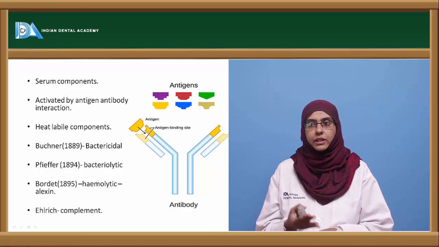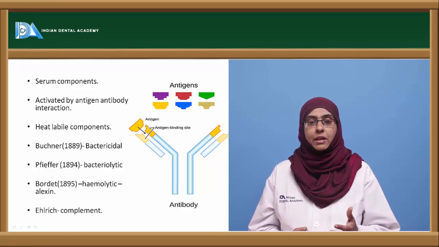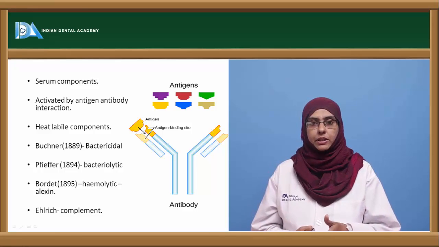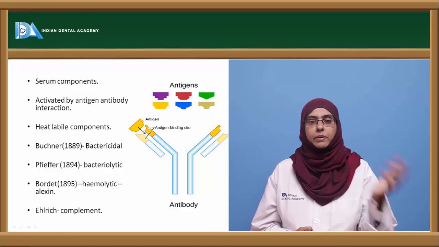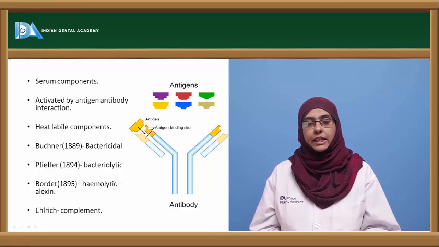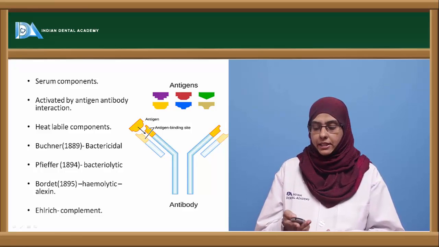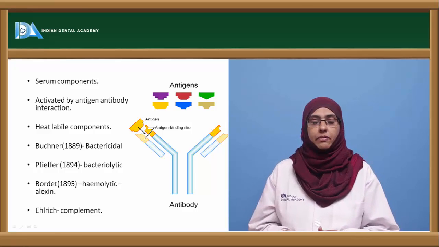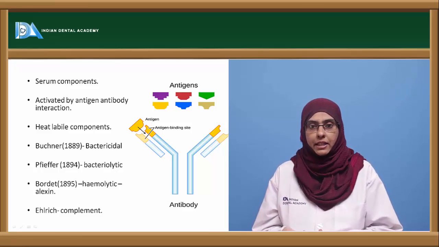Finally it was Bordet who said that bacteriolytic and hemolytic activity is present in the normal serum, and that the serum contains certain components that complement the activity of the antibody. So apart from heat stable antibodies, other components are also present in the serum that complement the antibody to bring about the hemolytic or bacteriolytic activity. He gave the term alexins. Later on, these alexins were renamed by Ehrlich as complements. So now we know that there is a complement system in the serum of an individual that is able to carry out bacteriolytic, bactericidal and hemolytic activity.